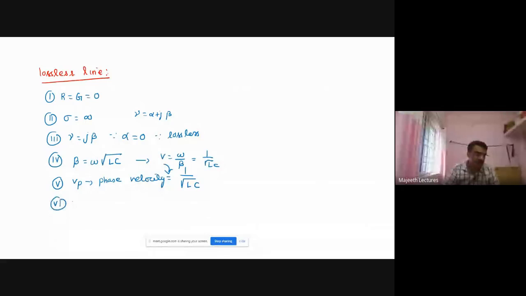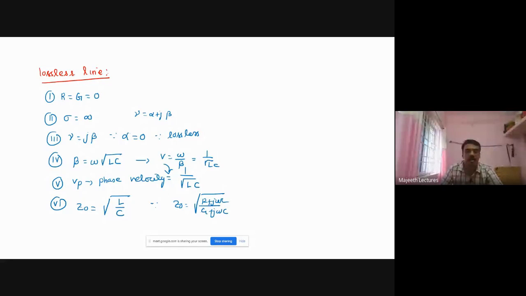Sixth one, characteristic impedance. Z0 is equal to root of L by C. Why is Z0 equal to root of L by C for a lossless line? Because we know in a lossless line R is 0, G is 0. The general characteristic impedance formula is root of (R plus j omega L) divided by (G plus j omega C).